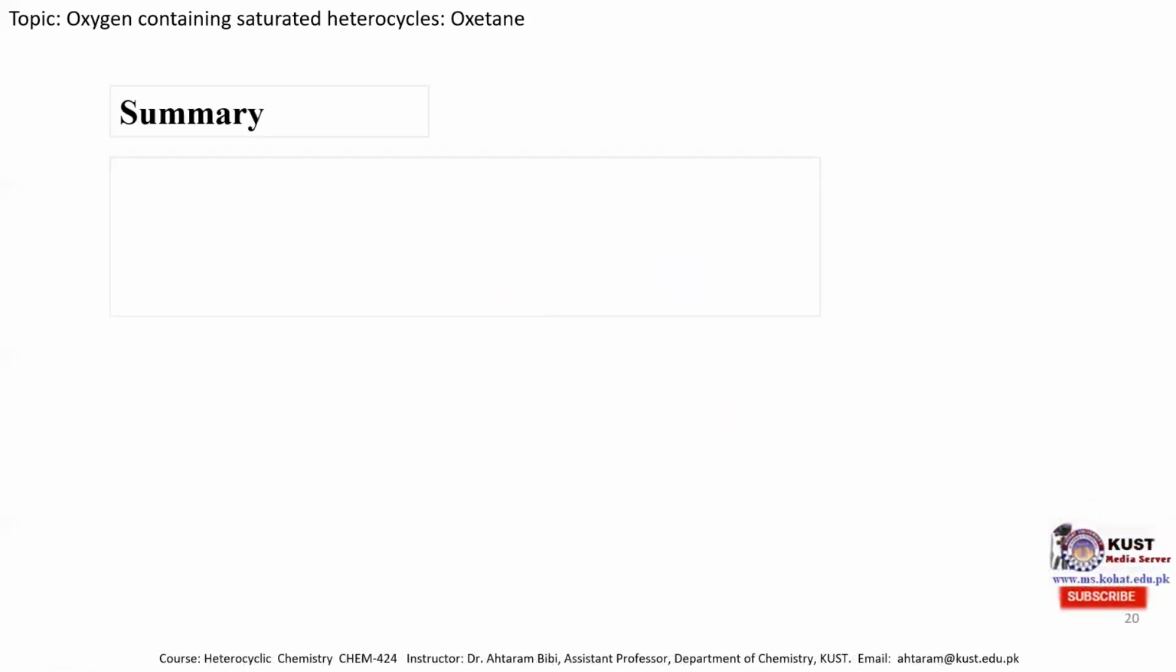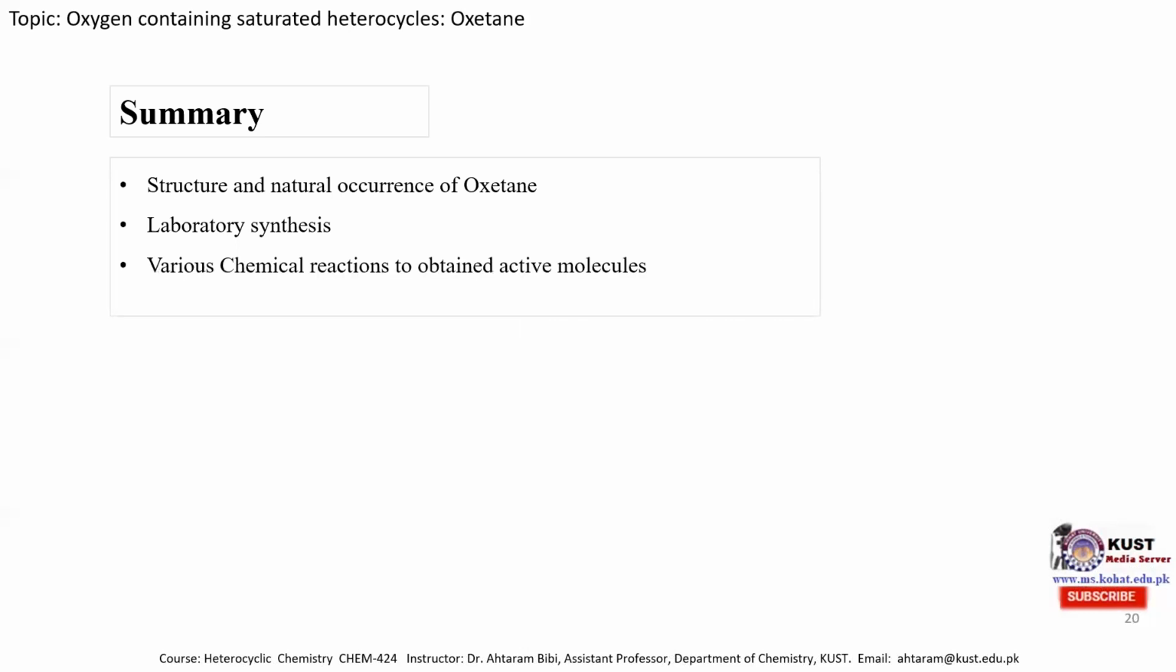Summary of today's lecture. In today's lecture, we have studied the structure of the oxetane molecule and the natural occurrence of oxetane molecules. We have studied various methods for the synthesis of oxetane molecules. And at the end, we have studied various chemical reactions to obtain active molecules, and three important reactions of oxetane: the ring opening reaction of oxetane, and the polymerization reaction of oxetane, from which we obtain crown ethers, which are also important for synthetic reactions.